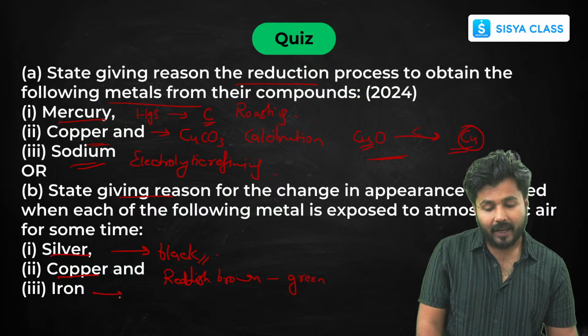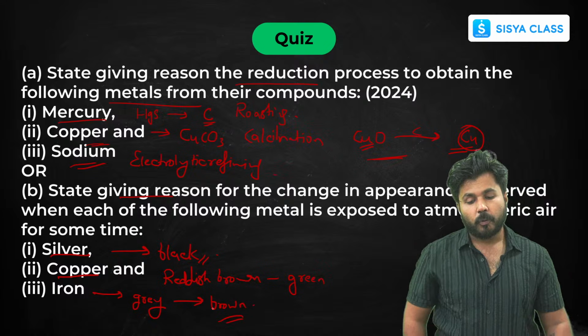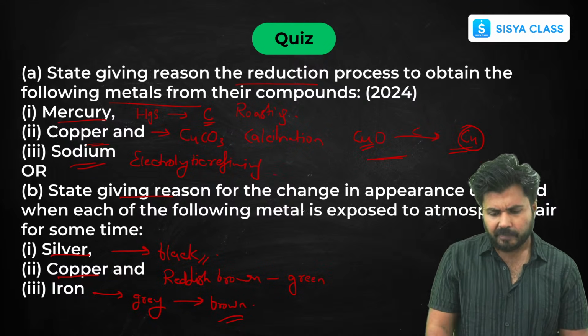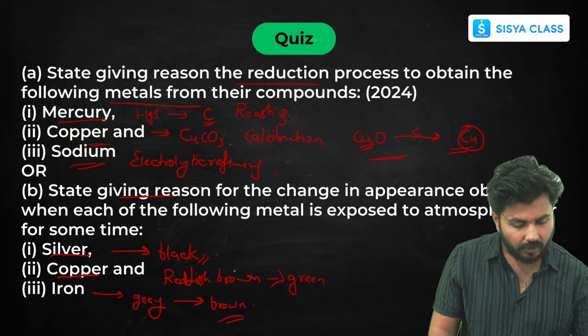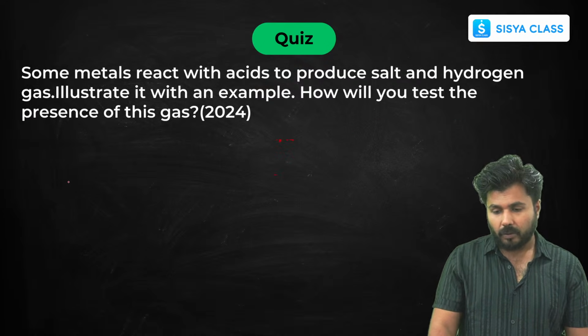Iron is normally gray and converts into brown when exposed to air. That is related to rusting. So this is the color change of all of them. Next question. These are the variety of questions that can be asked in your final exams.